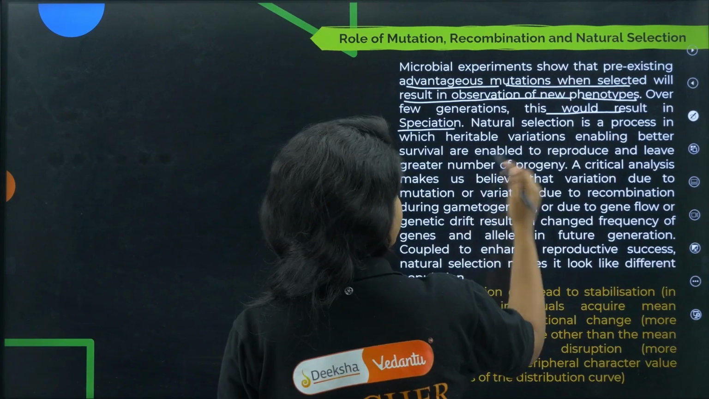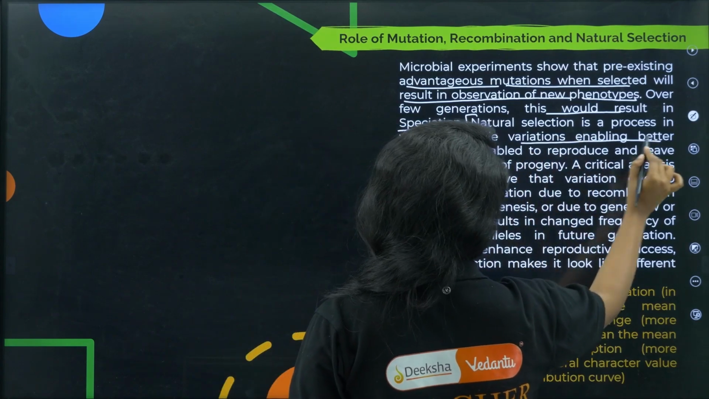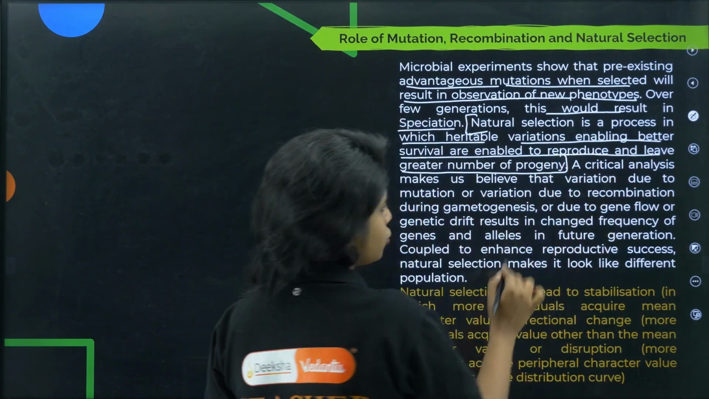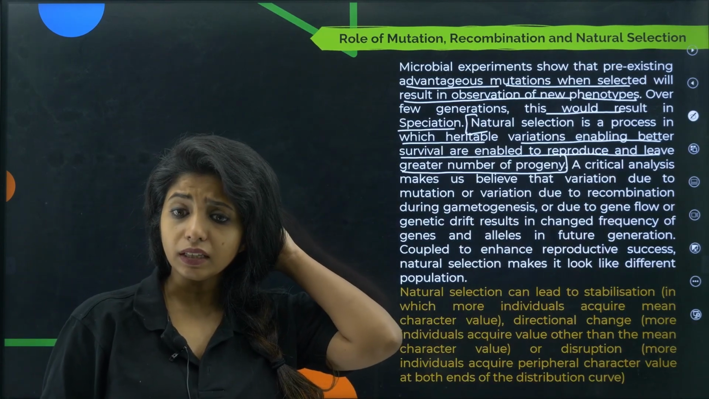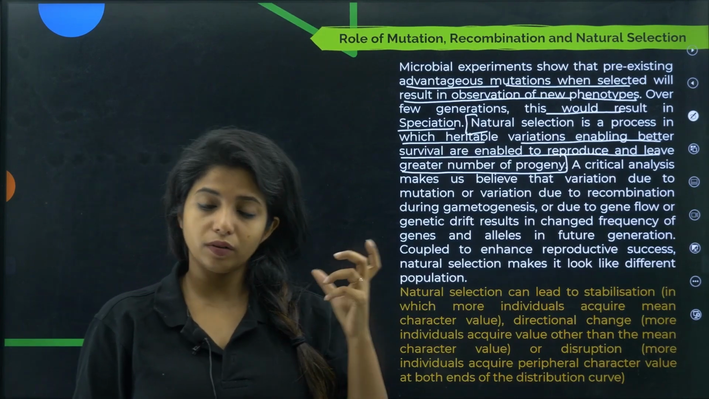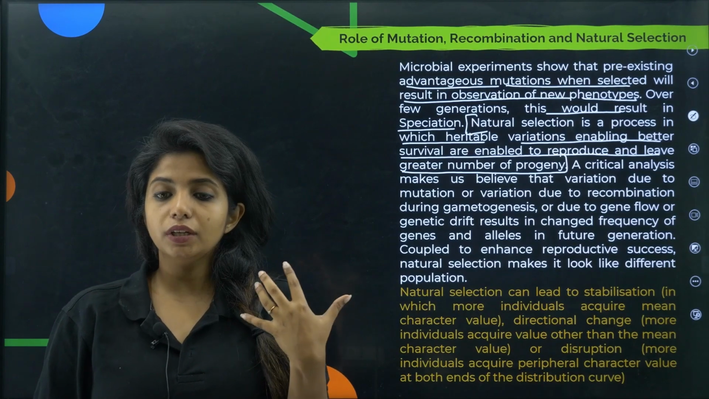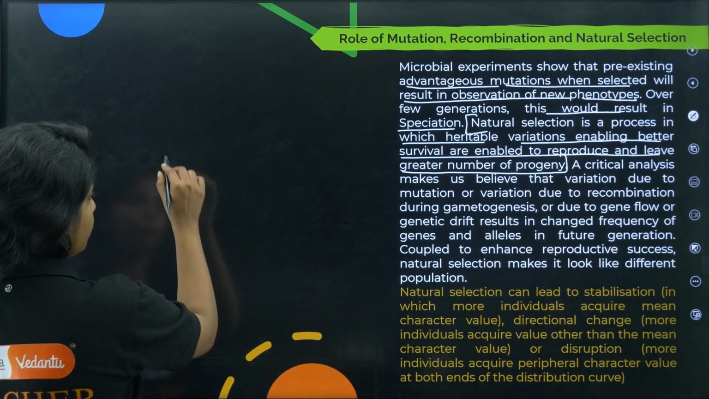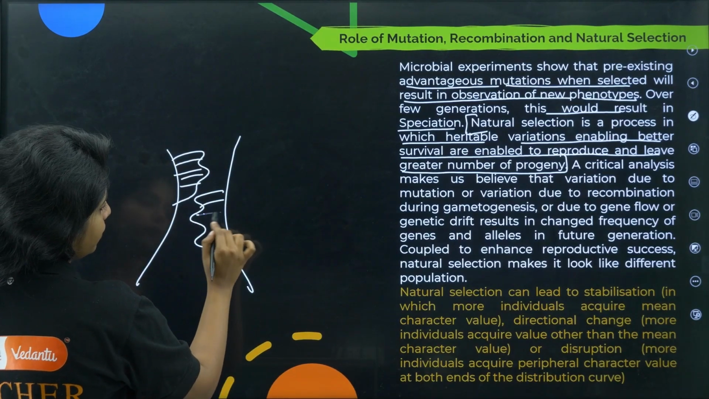Now natural selection is a process. Now this is something else. Natural selection is a process in which heritable variations enabling better survival are enabled to reproduce and live greater number of progeny. What do you mean by natural selection? We already studied about this. For example, you had industrial moths. You have two moths, one white and one black. The white one initially survived really well during the pre-industrialization era. Why? Because the plant was covered by something known as lichen, and lichen was white in color.